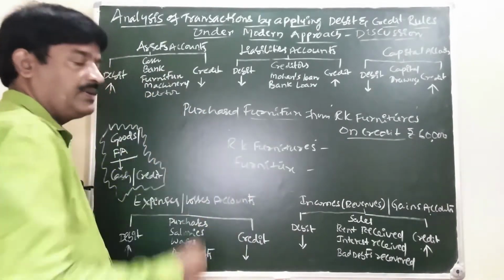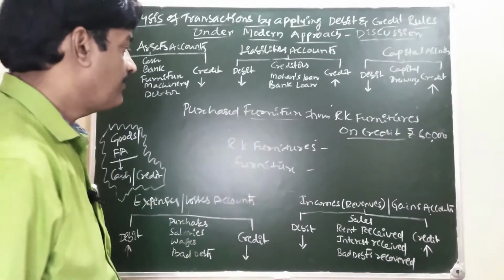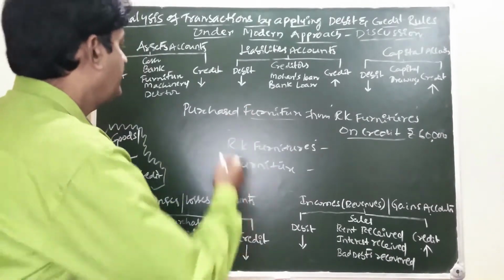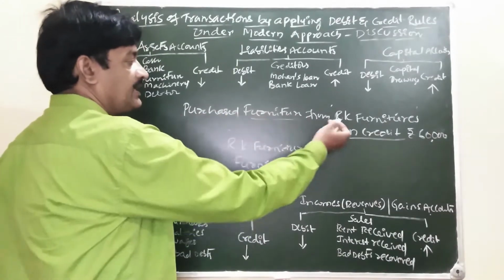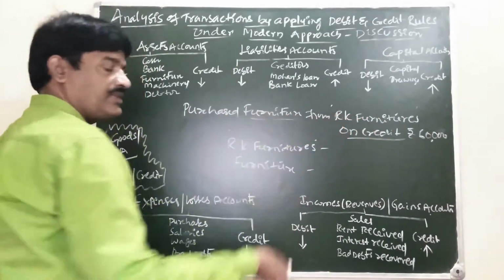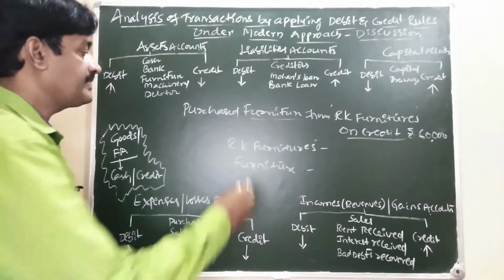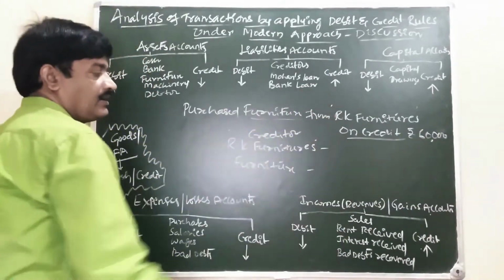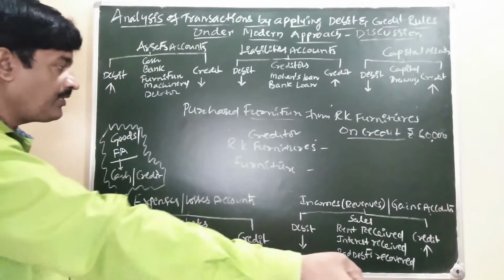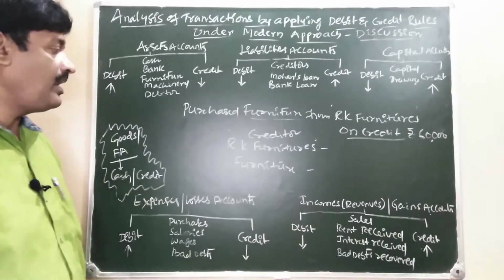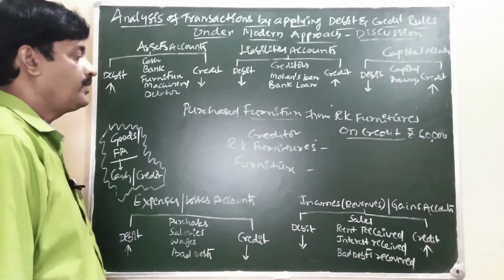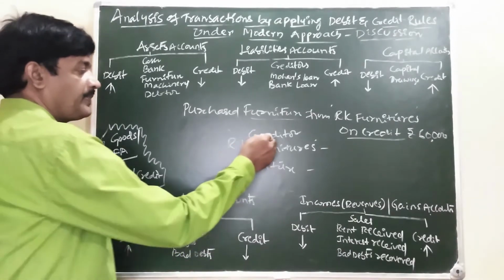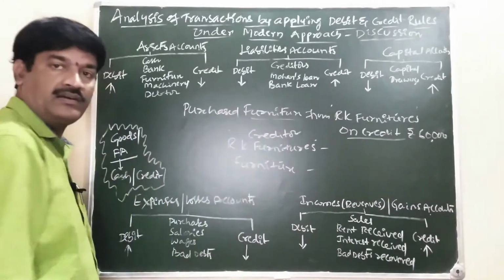Who is this party? Whether he is a debtor or creditor, first you check it. Generally we are purchasing assets from our supplier. Supplier is nothing but creditor. Creditor is a person to whom our business is payable, to whom our business owes dues. That person is called creditor.